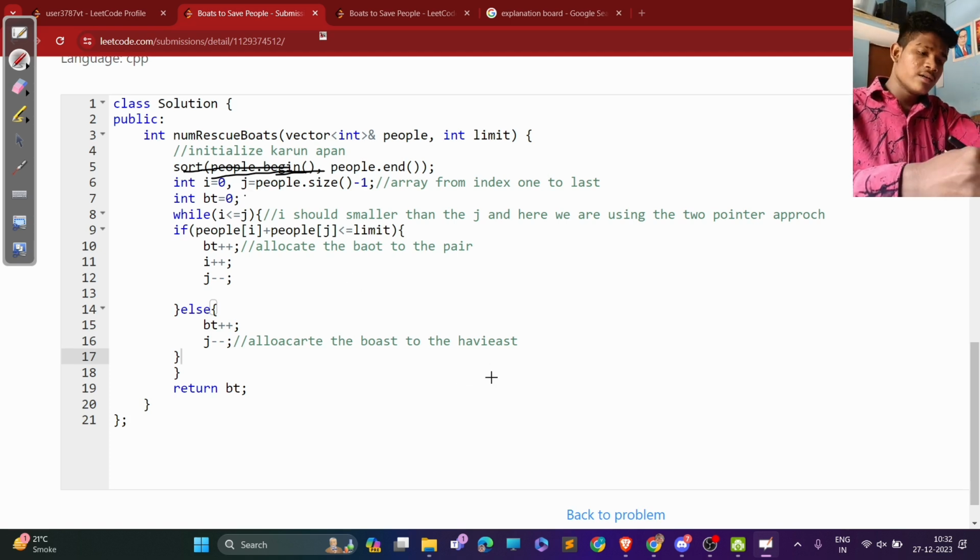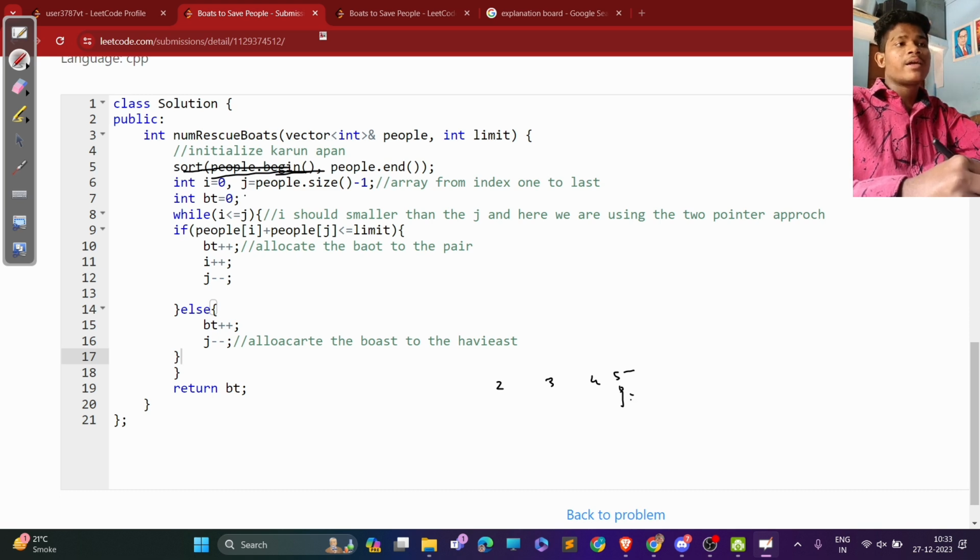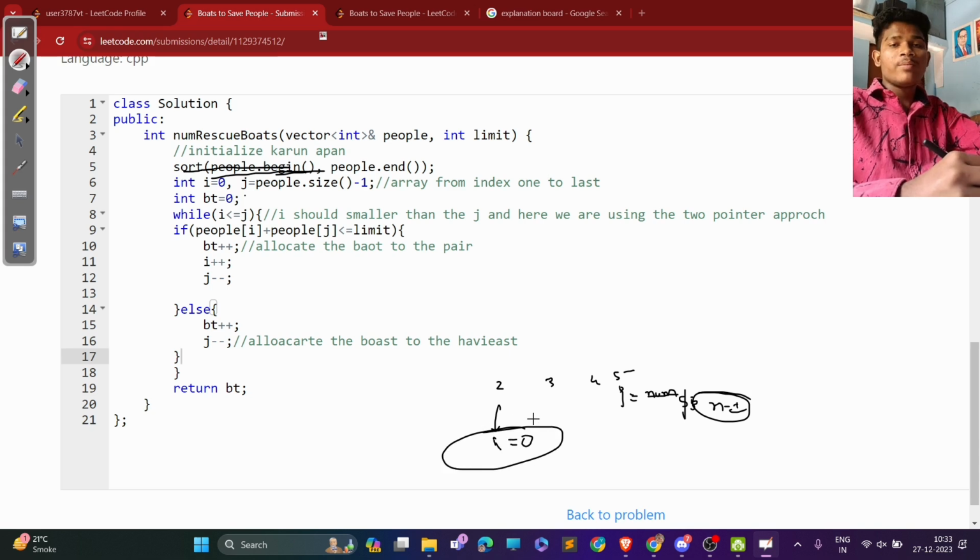If our array is 2 3 4 5, from the last element we consider j, which is the last index, n minus 1, and i equals 0. We initialize like this.